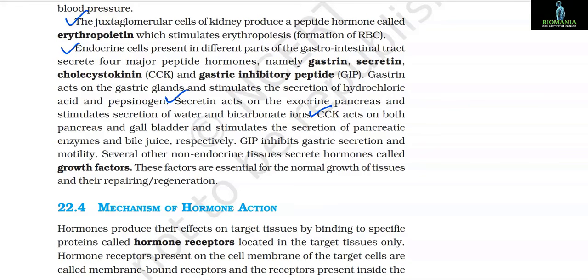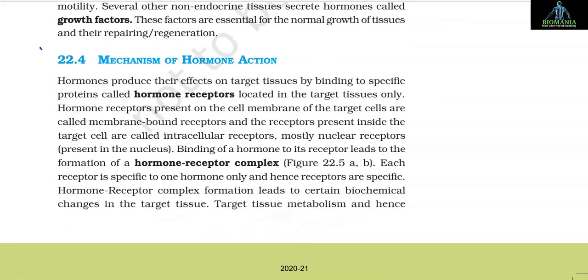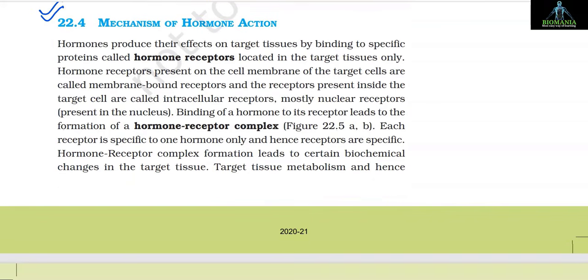Several other non-endocrine tissues secrete hormones called growth factors. These factors are essential for the normal growth of tissues and their repairing or regeneration. 22.4 Mechanism of hormone action.